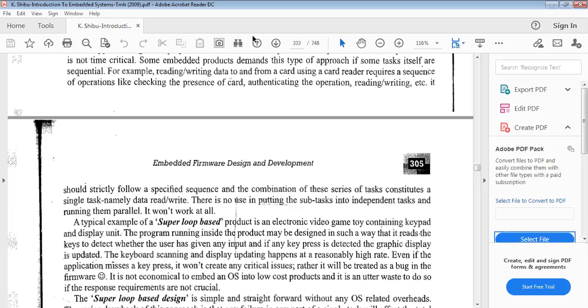That's why, especially in this third unit, they give the concept of ISR, I mean interrupt service routines, how to handle multiple interrupts, and some DMA related operations. This is the reason they provide the concept of interrupts in this topic.